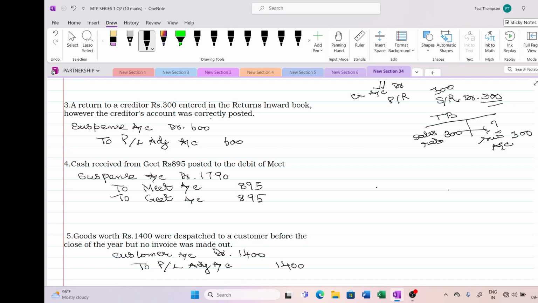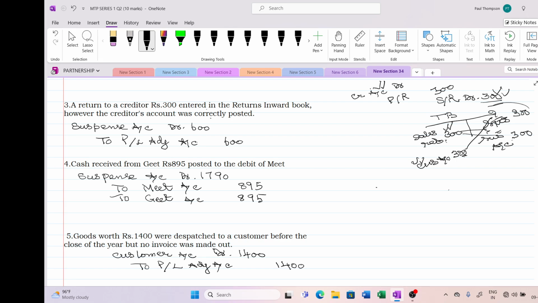Now you need, the customer account is debited correctly. See here, the customer account is debited correctly, 300 rupees. This debit has come here, and this debit has come here. For this sales return, I need one credit, and for this debit also I need one credit, so it is also not available. So again I have to credit the suspense account with 300 rupees.